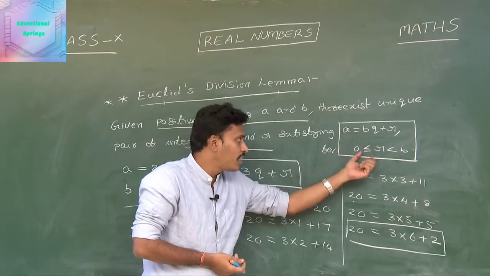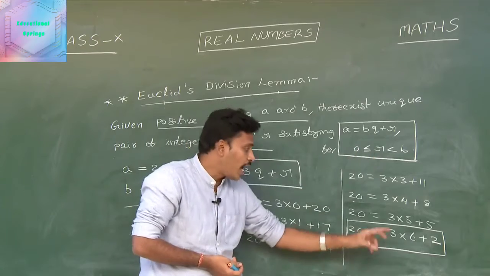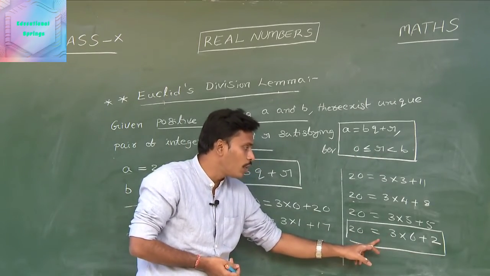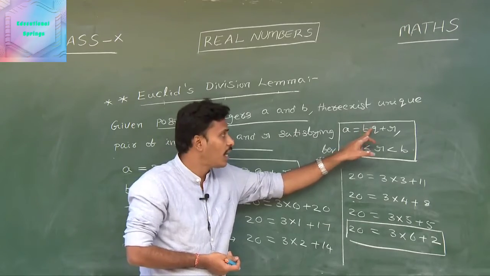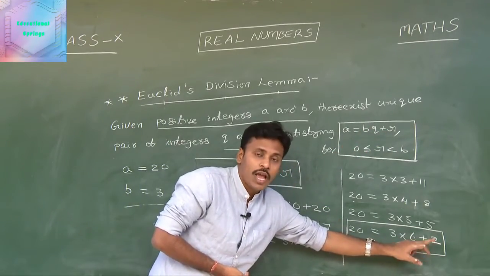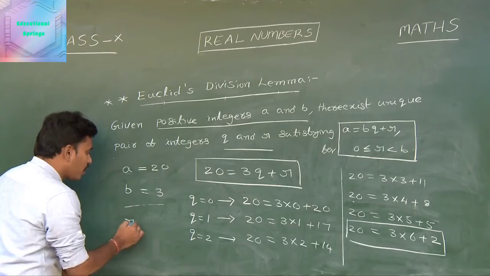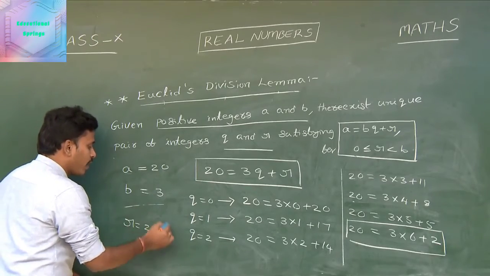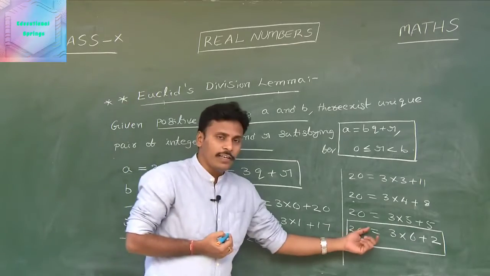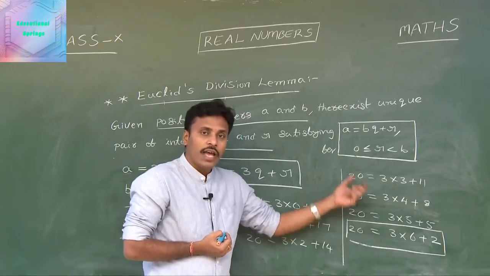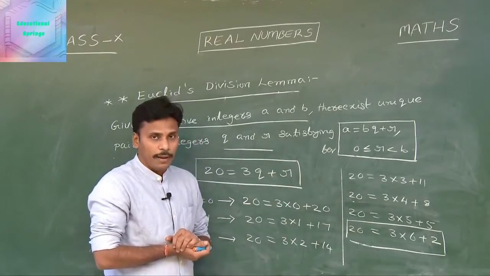And now check the restrictions on this r. When you compare 20 equals 3 into 6 plus 2 with a equals bq plus r, our r value is 2. And clearly r equals 2 is less than the given b, which is 3. And that means this is the correct representation according to Euclid's division lemma.